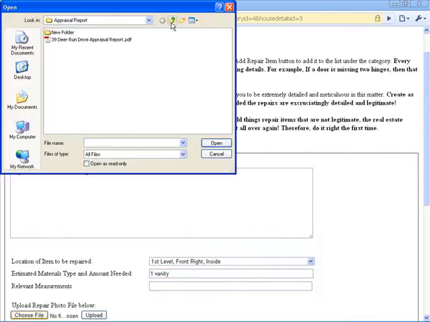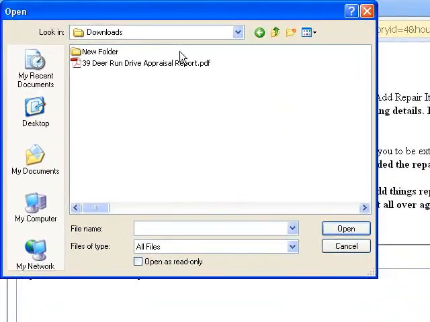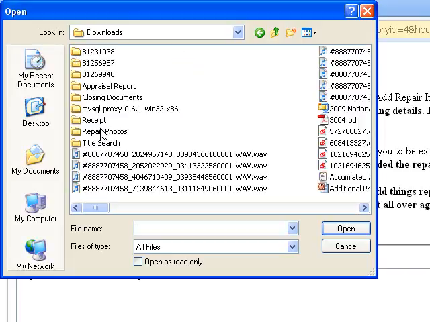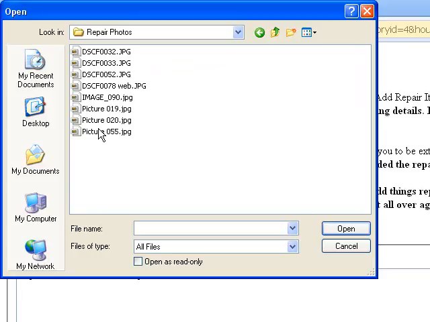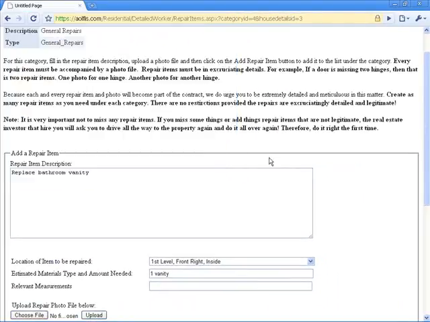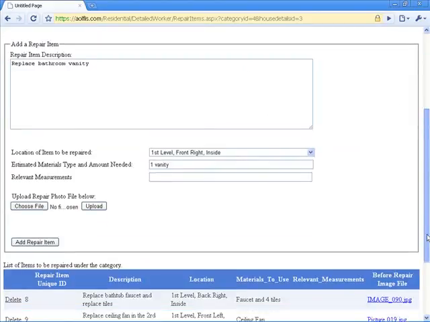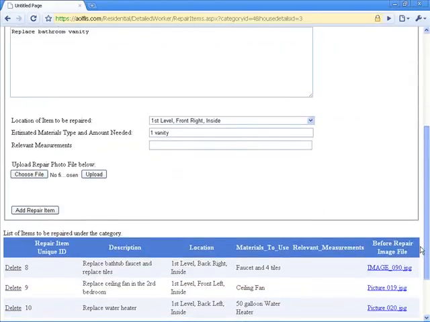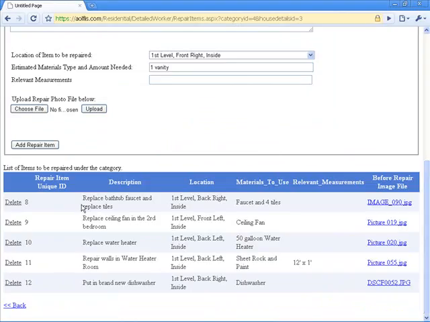Then we choose to upload the photos of repairs. In the interest of time, all these items have been done down here. All these are the list of repairs with their associated photos.